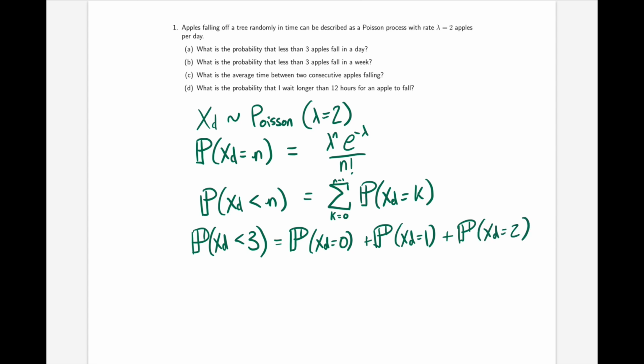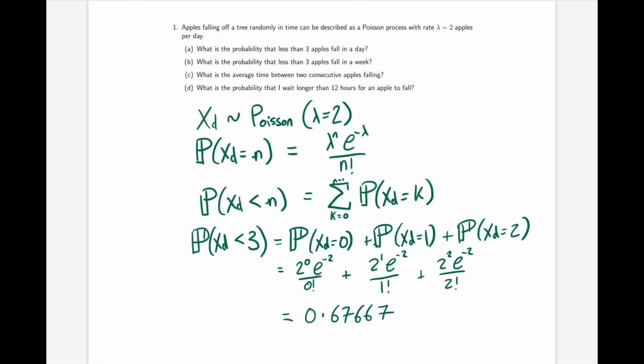And from this we can just use the formula for each of these entities. So we can say that this is equal to lambda equals 2 to the power of 0 e to the minus 2 over 0 factorial plus 2 to the power of 1 e to the minus 2 over 1 factorial plus 2 to the power of 2 e to the minus 2 over 2 factorial. This is just something we can plug into a calculator, and we eventually get the answer of 0.67667.